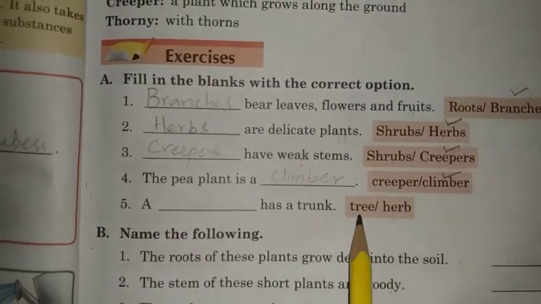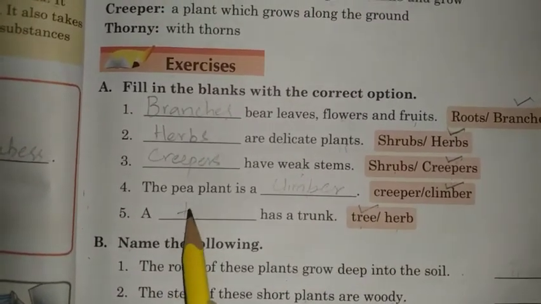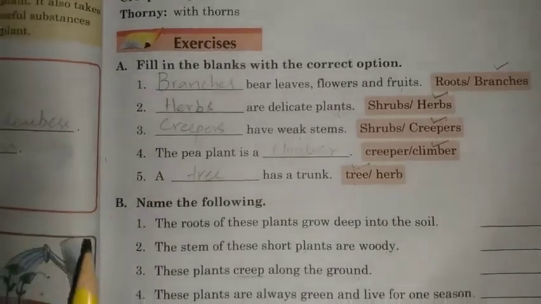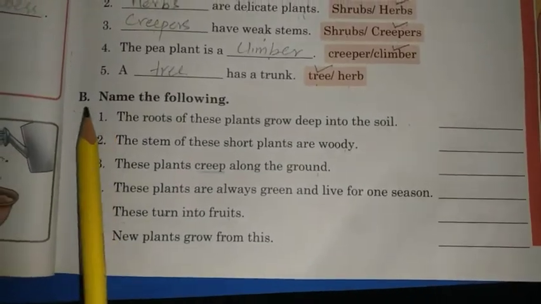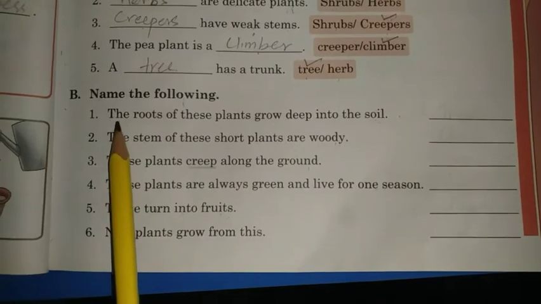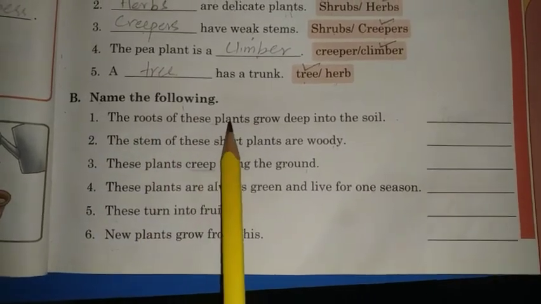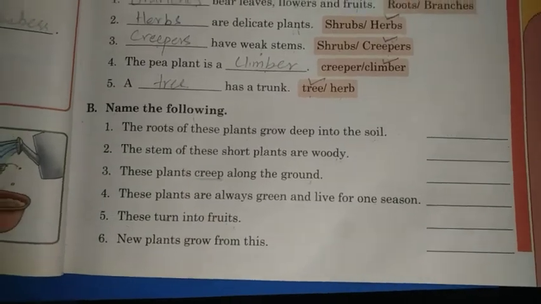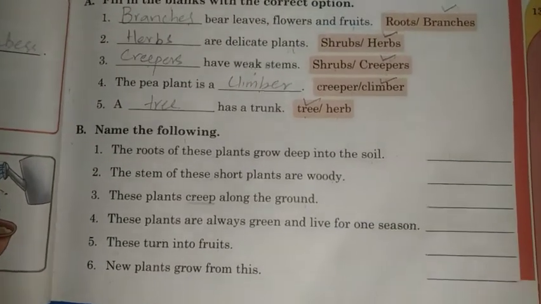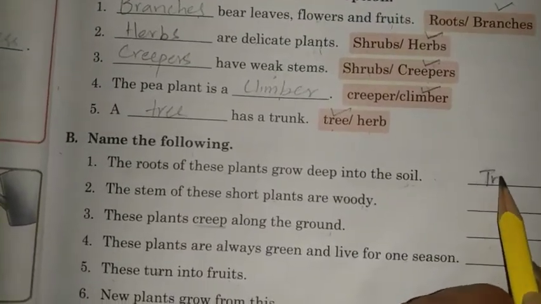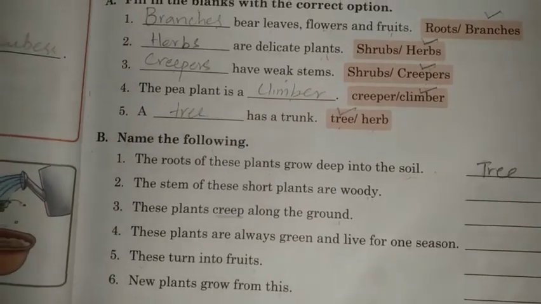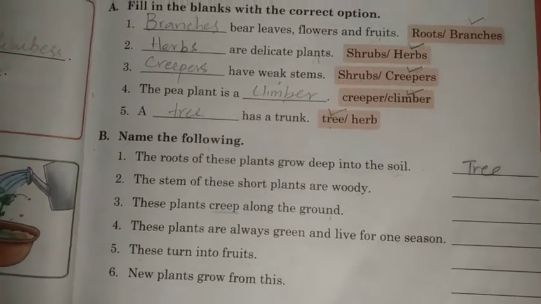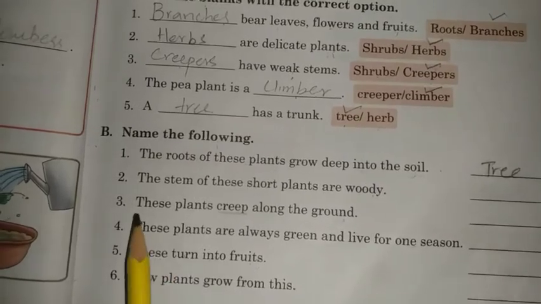A dash has a trunk. A tree has a trunk. Very good. Our blanks are complete. B. Name the following. The roots of these plants grow deep into the soil. The roots of which plant grow deep into the soil? Yes, tree. The roots of tree grow deep into the soil.